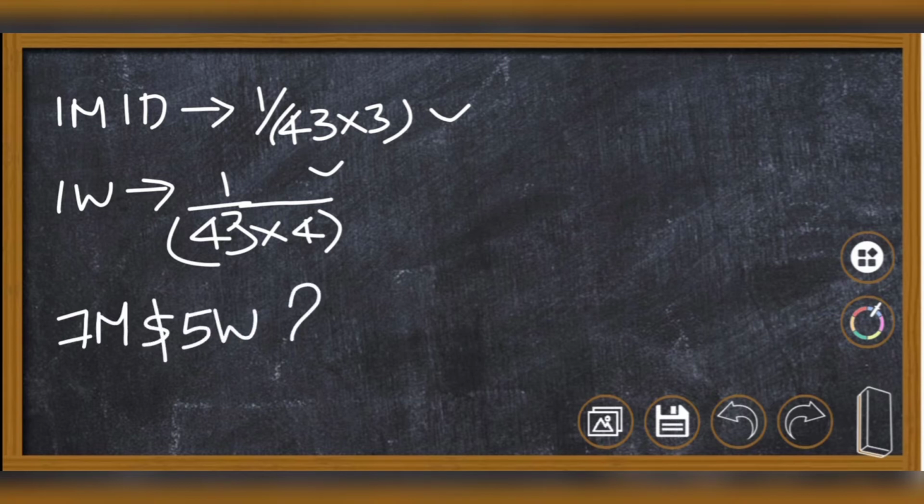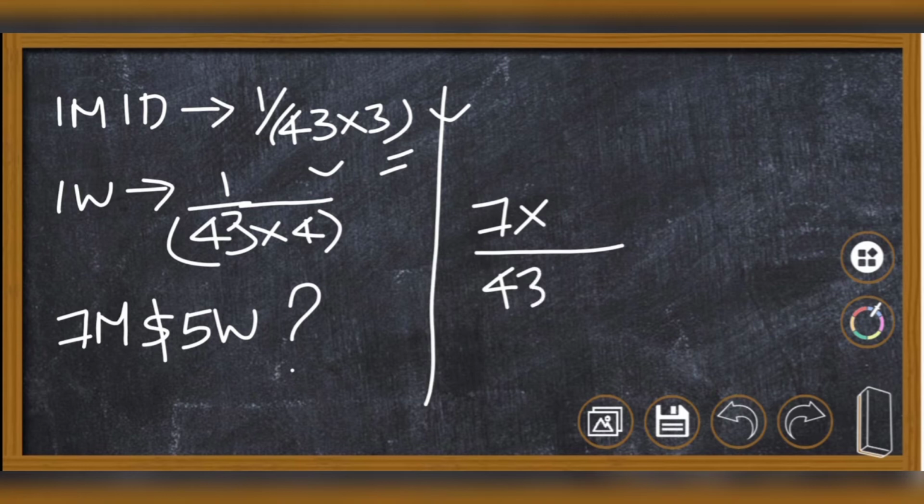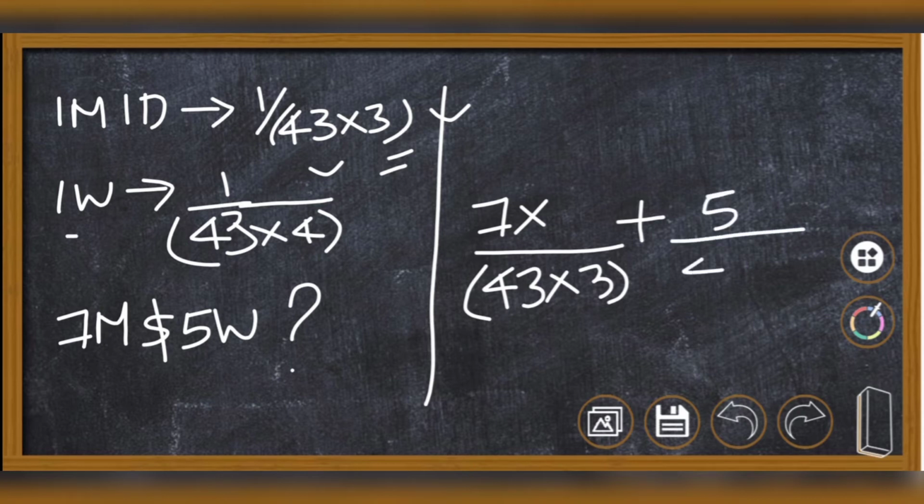Now 7 men and 5 women, we have to find out if they are doing the work. What is 7 men? 7 divided by 43 into 3. And what is 5 women? 5 divided by 43 into 4. 7 men plus 5 women is equal to 7 divided by 43 into 3 plus 5 divided by 43 into 4. So, the LCM is 43 into 12.